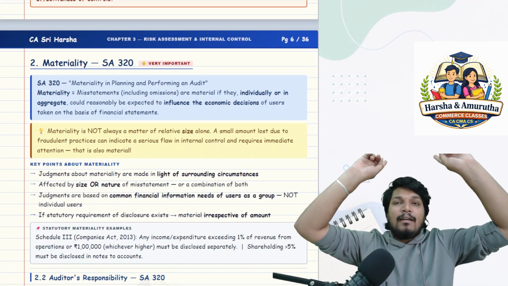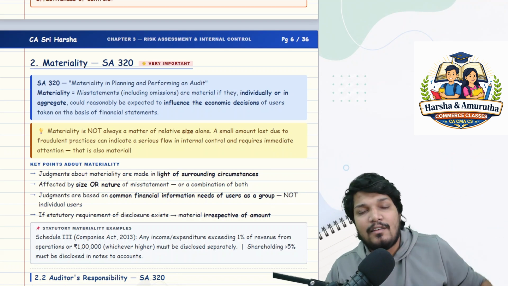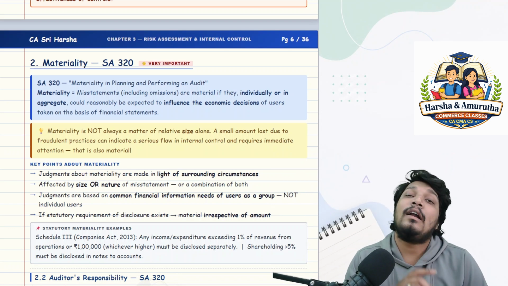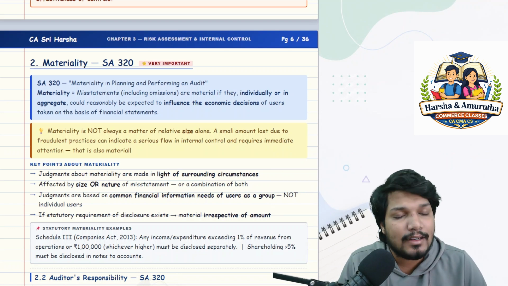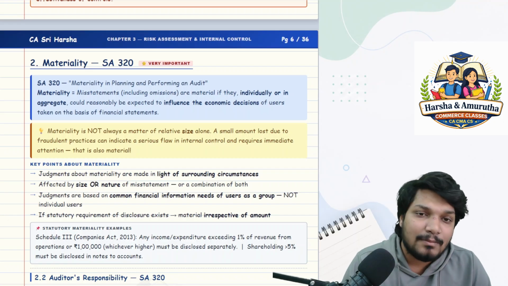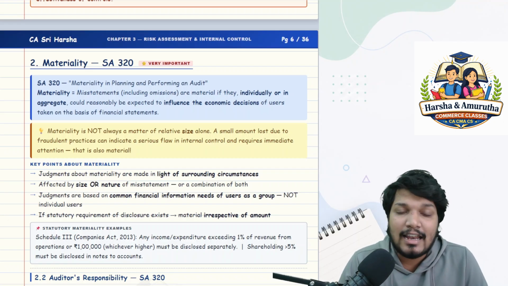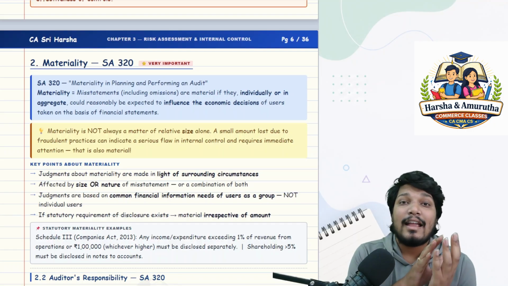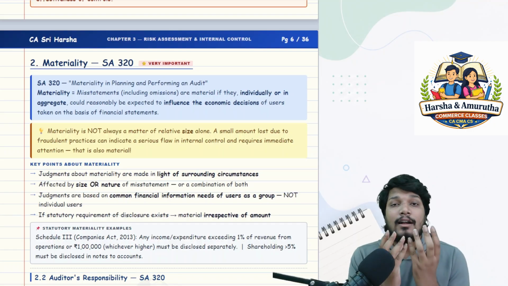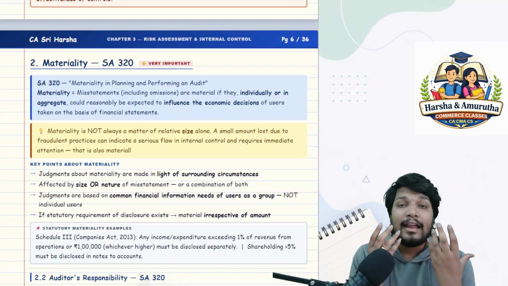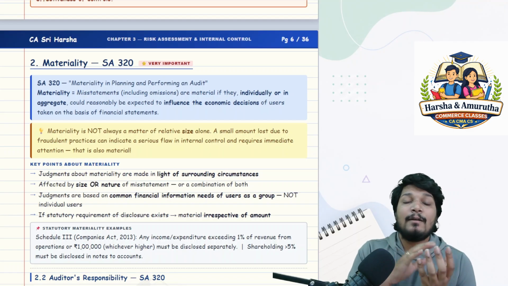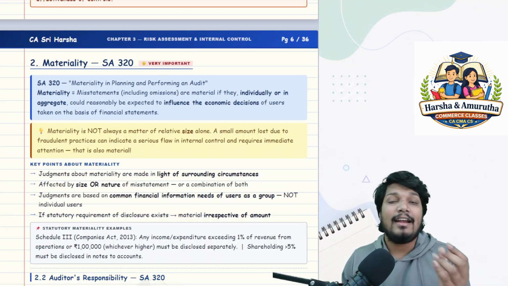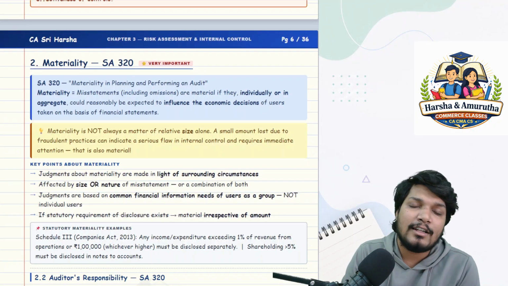Materiality we have studied in the previous classes also. What standard? SA 320, sir. SA 320 covers materiality. What is materiality? As I told you, materiality is that area where if any misstatement occurs and it breaches that threshold, it affects the confidence of the stakeholders.